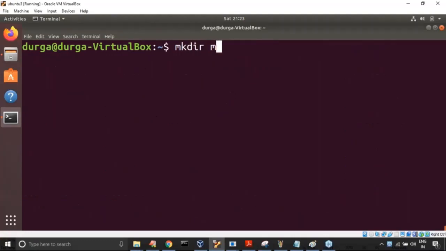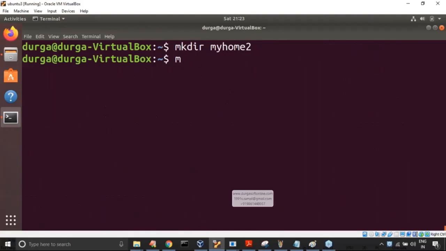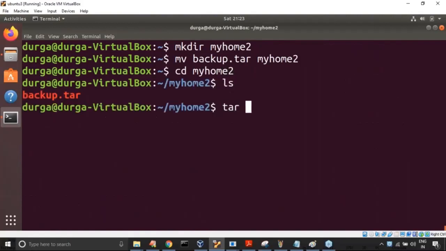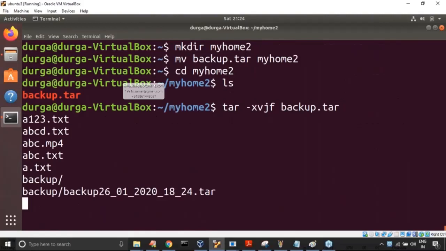mkdir my home 2. Okay, my home 2, like this I'm taking. So now move the backup data tar file into my home 2. Can you please move now into my home 2? Now observe that this one is there: tar -xvjf backup data tar. Yes, it's going to perform extraction and the uncompression is going to happen, sir.